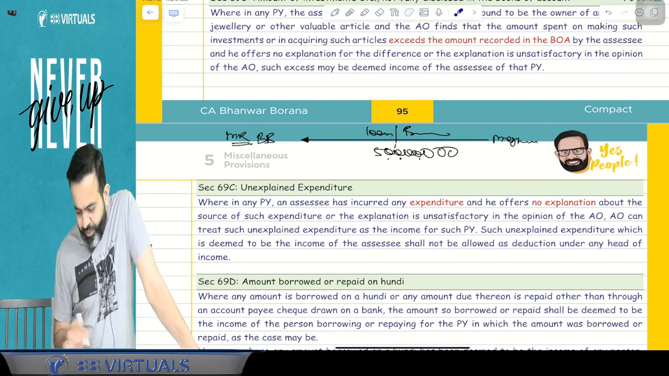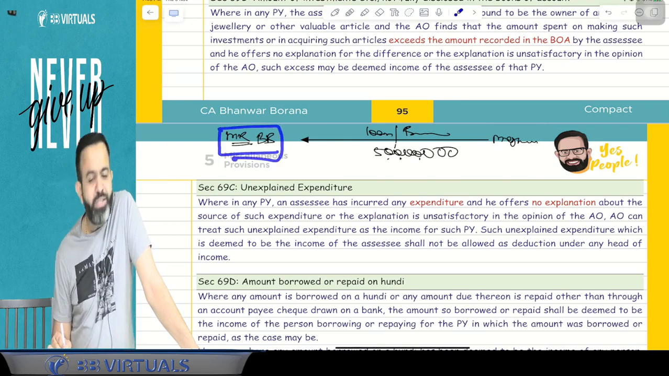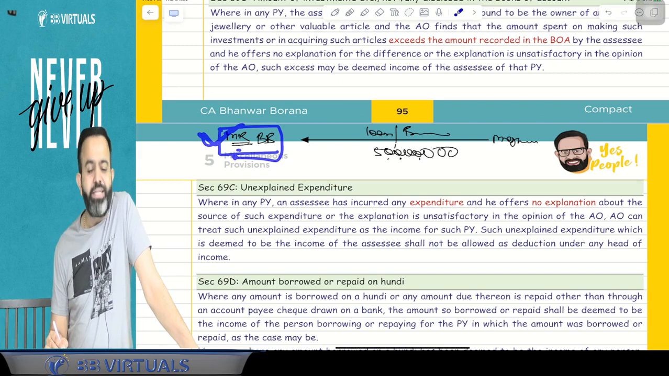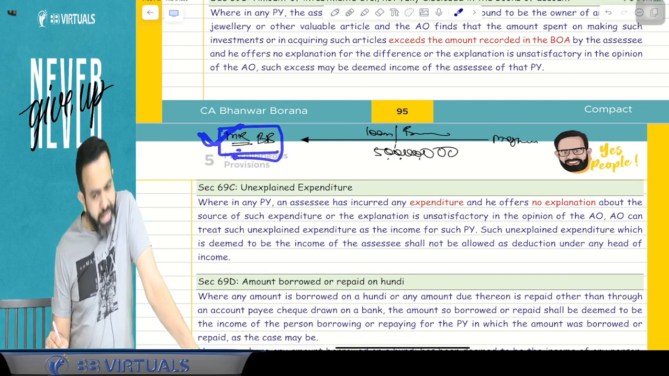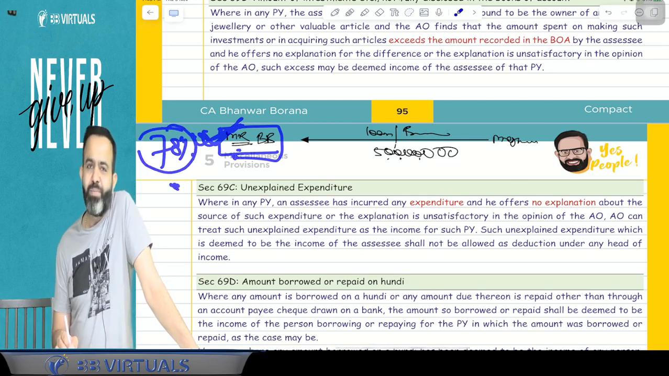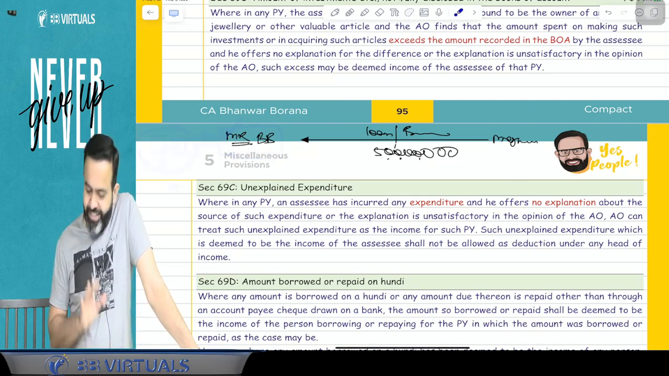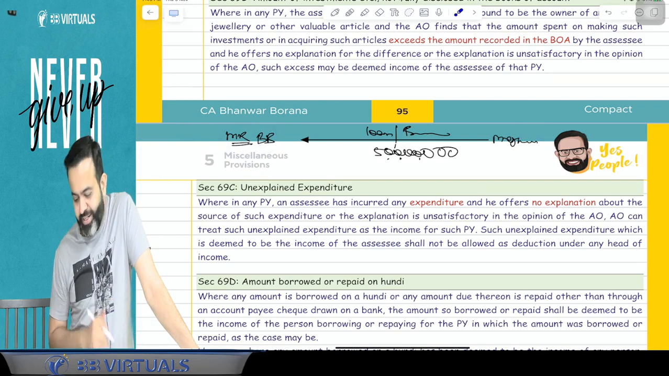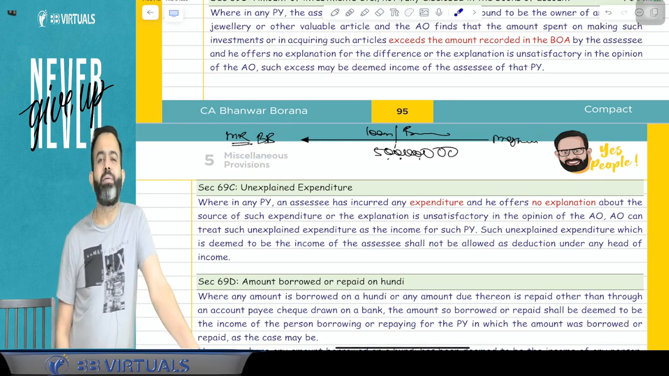Then it is assumed that Mr. BB's explanation is not satisfactory. And guys, in my hand it will be treated as income, and in my hand 78% will be the tax. So what I am saying is, if Meghna's explanation is not satisfactory, then assume BB's explanation is not satisfactory and it will be treated as income in my hand.